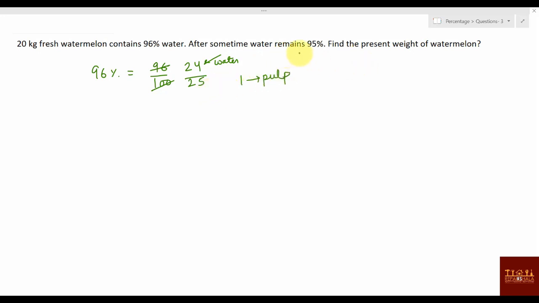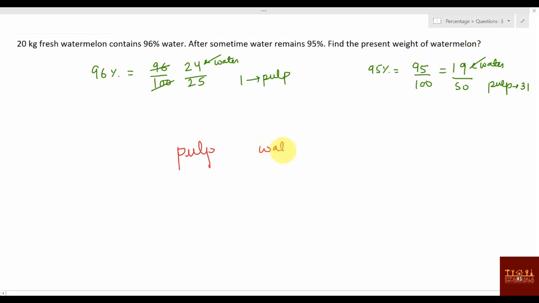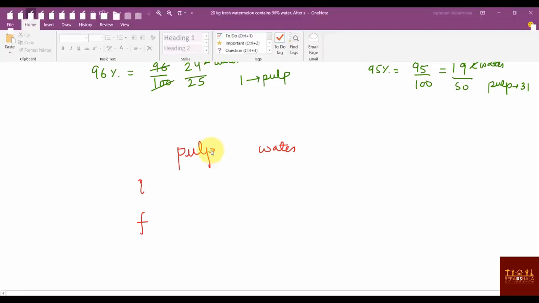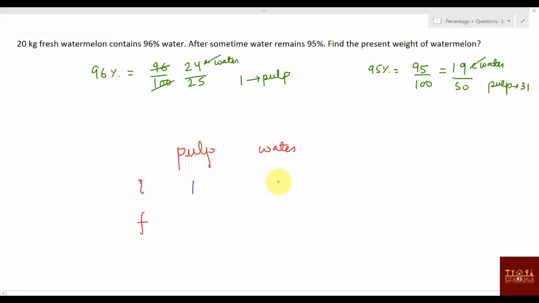Now check. After some time it remains 95% water. 95% water means 95 by 100, or what you can say, 5 ones are 5, 5 nines are 45, right? 19 by 20 means 19 will be the water and pulp content will be 1, right? Now let's check. Pulp will be there, water will be there, initial stage, final stage. Okay, so what is the value given? You can say pulp value is starting, it was 1, and water value was 24. Here pulp value is 1, and here water value is 19, right?